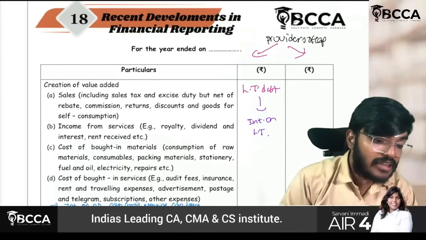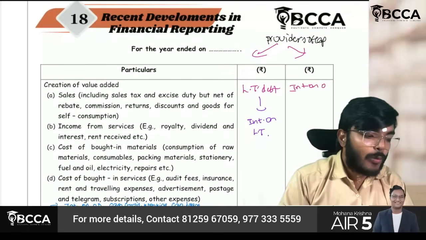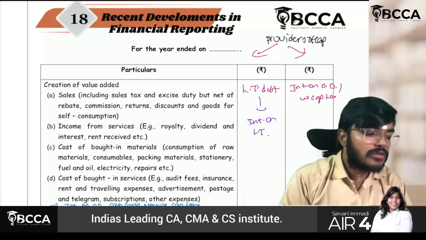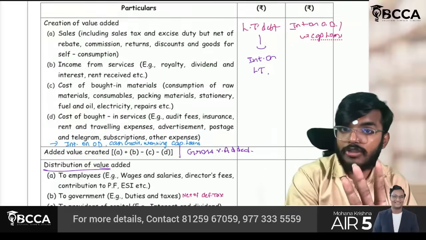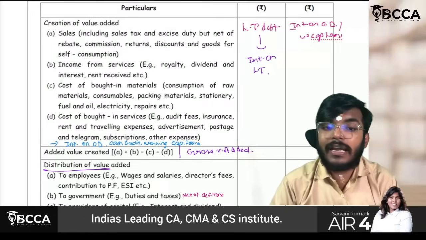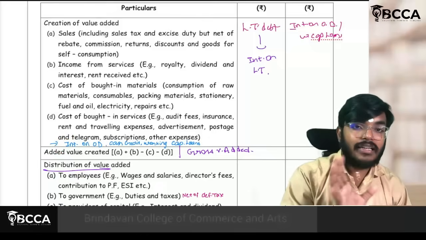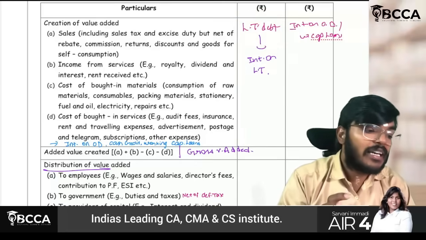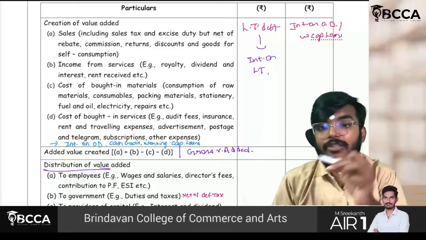But sometimes in the question they will give you interest on overdraft or working capital loans. If it is an overdraft or working capital loan, always remember it is not distribution. It will be included in this gross value added adjustment only. It will be deducted basically because this is an expense. But you have to understand the difference. So if it is a long-term debt, then interest will be shown as a distribution. But if it is an overdraft or working capital loan, it will be shown as an expense.